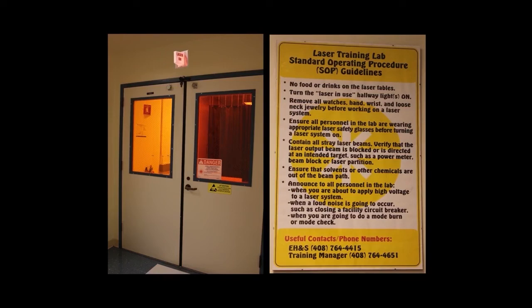Sure, see that sign on the door? That means there's a laser system behind those doors. That light on top of the door also tells you if a laser is being operated. Those windows are nifty looking. They aren't just nifty looking. Like the special safety glasses with the OD coating, those windows have the same properties so people walking outside the lab don't accidentally get hit with laser beams.